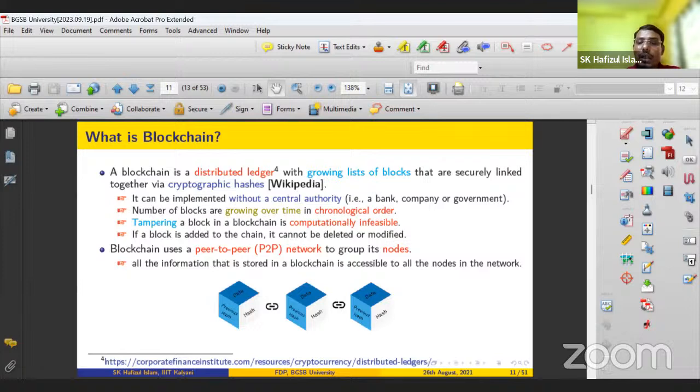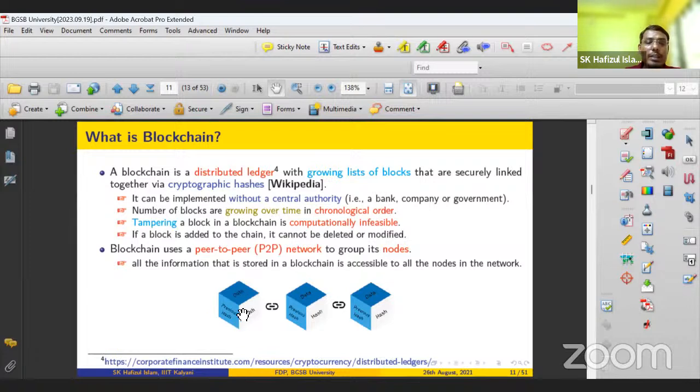If this block is to be tampered with by a malicious node A, then A has to solve some NP problem, which is not possible within polynomial time. That is why the involvement of an NP problem ensures immutability, so tampering with the chain is not possible. We'll come later to how this immutability is achieved.